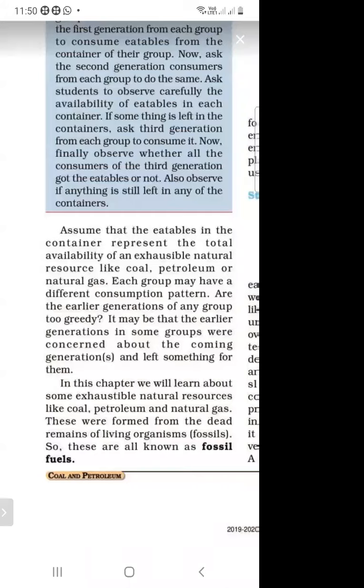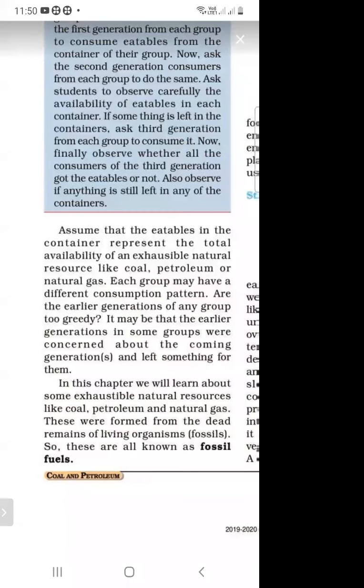These were formed from the dead remains of living organisms, so they are called fossil fuels. And what do you mean by fossil fuel? They are formed from the dead remains of living organisms, so they are called fossil fuels. In this chapter, we will learn about exhaustible natural resources like petroleum, natural gas, and coal.